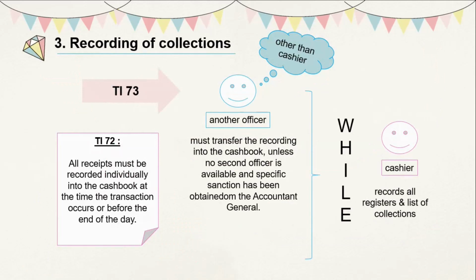Following Treasury Instruction 72, all receipts must be recorded individually into the cash book at the time the transaction occurs or before the end of the day, while the cashier records all registers and lists of the collection. Another officer must transfer the recording into the cash book unless no second officer is available and specific sanction has been obtained from the Accountant General.